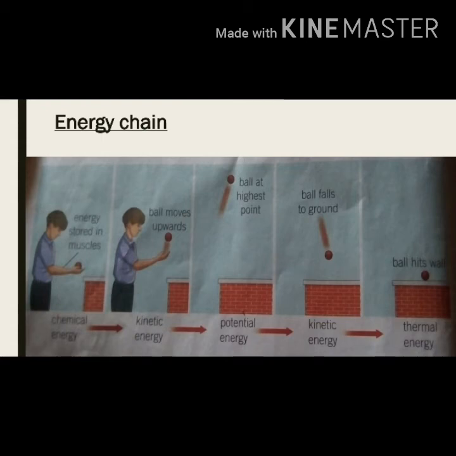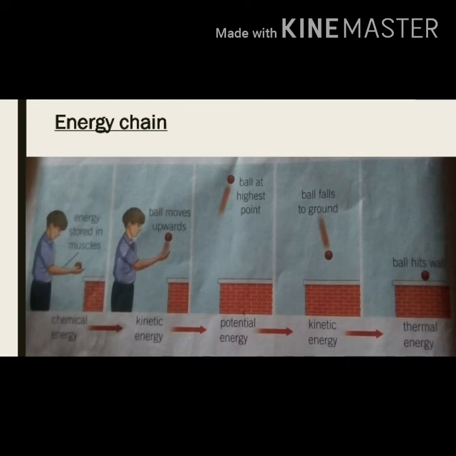First of all, the boy used chemical energy stored in the muscles to throw the ball in the air. When the ball moves upwards, the chemical energy converts into kinetic energy. When the ball is at the highest point, the kinetic energy changes into potential energy. After reaching the highest point, the ball moves towards the ground, and then potential energy converts into kinetic energy.